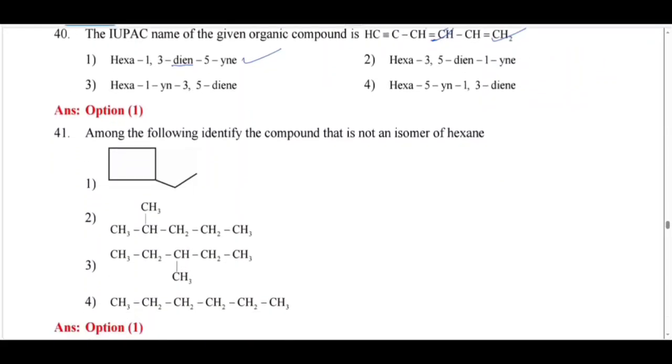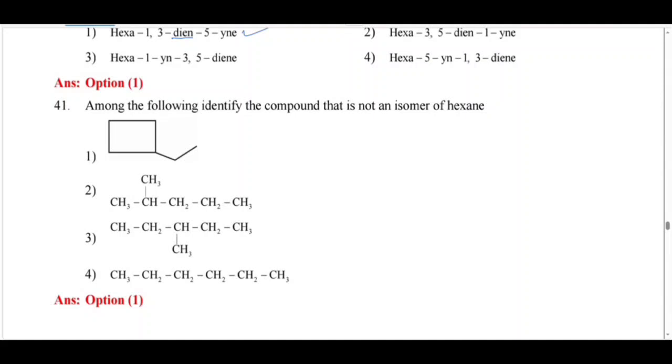Among the following, identify the compound that is not an isomer of hexane. See here, hexane means 6 carbon atoms arranged in a straight chain. This one is cyclohexane, so this is a cyclic structure. This is not correct. Hexane means 6 carbon atoms, 1, 2, 3, 4, 5, 6. It is acyclic. Hexane is not cyclic. Hexane is acyclic, aliphatic, so all are aliphatic except this. So option 1 is correct.